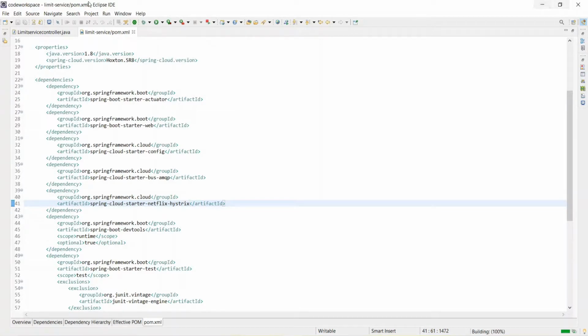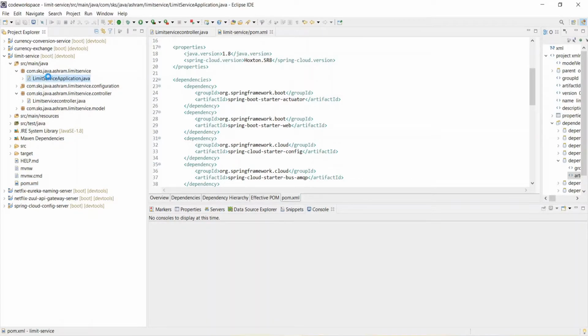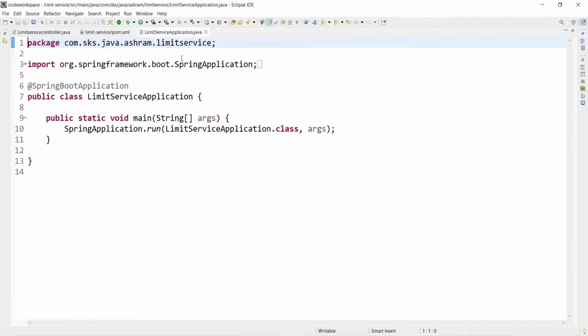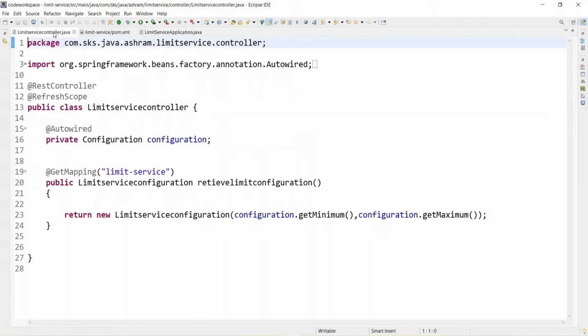That's it. Thereafter, you need to go to the main class and enable Hystrix. So here, enable Hystrix. That's it.